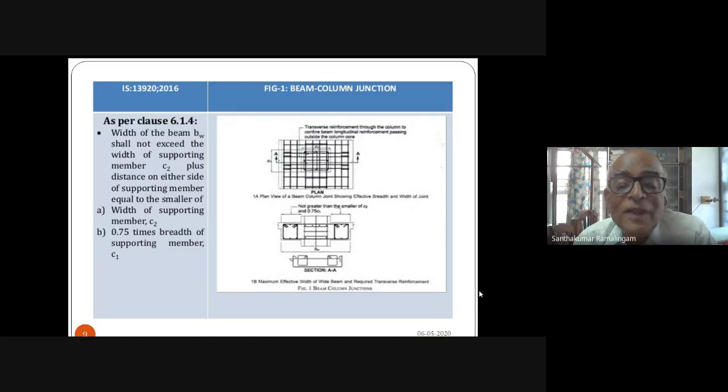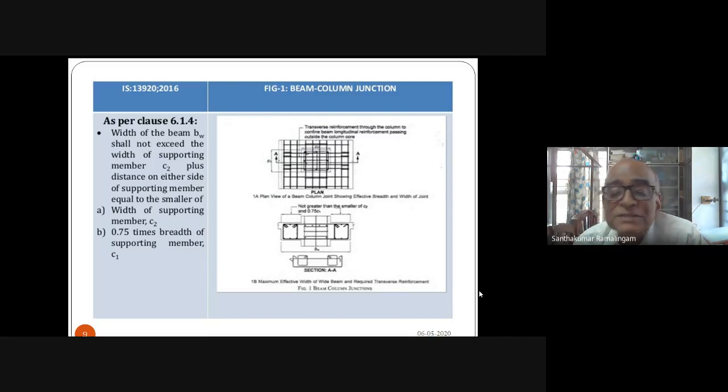So 0.75 times C1 on this side and 0.75 times C1 on this side can be extended, and the supporting length of the column is C2. So C2 plus 0.75 C1 plus 0.75 C1 will be the total width of the beam. The width of the column is much less here.